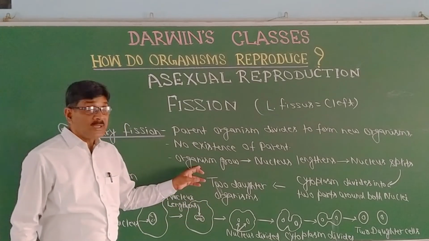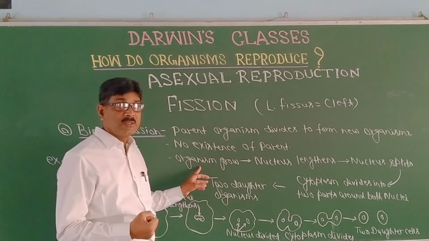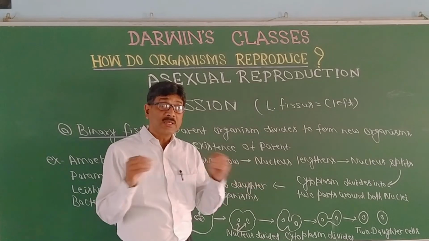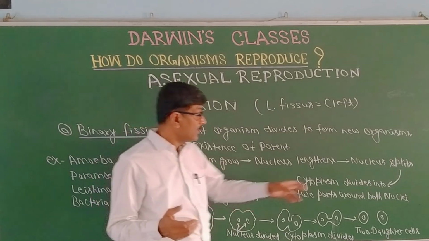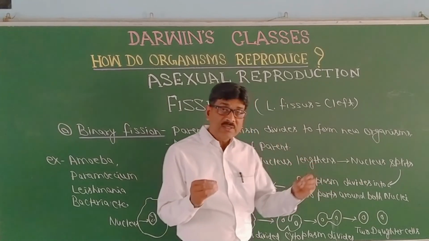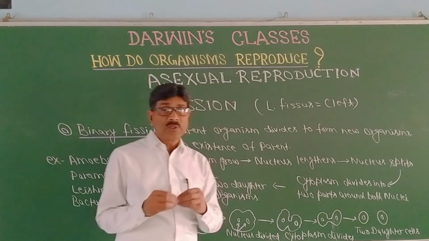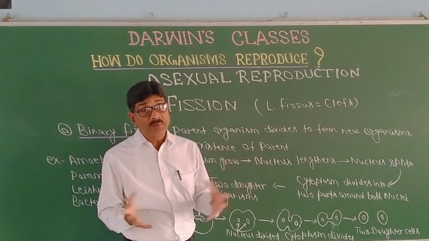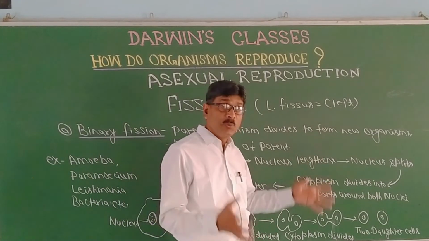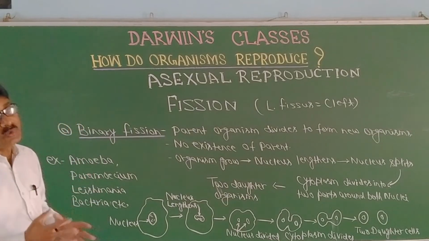So the organism, after getting plenty of food and nutrition, will grow in size, then their nucleus will lengthen, and after some time their nucleus will split and be divided into two, and they will separate. Later on, first there will be karyokinesis, nuclear division, and then cytokinesis, division of the cytoplasm into two parts, and finally that will lead to the formation of two daughter amoebae.